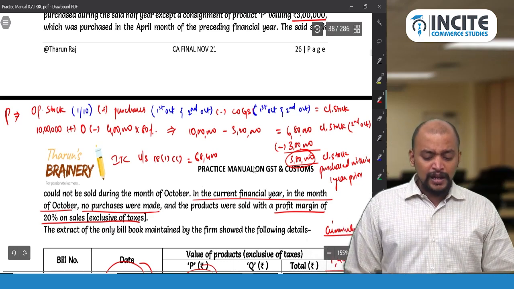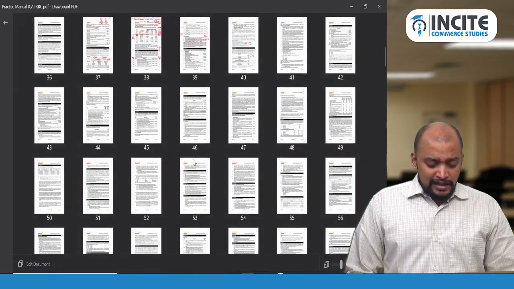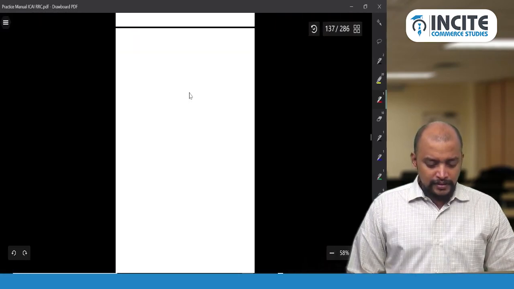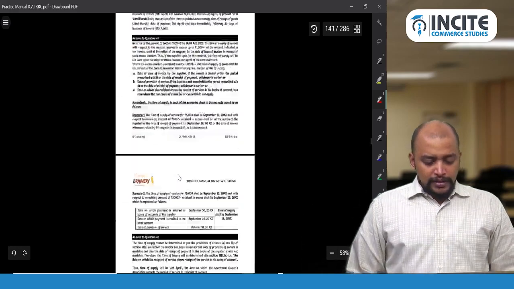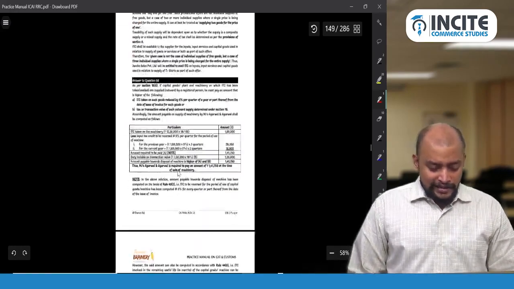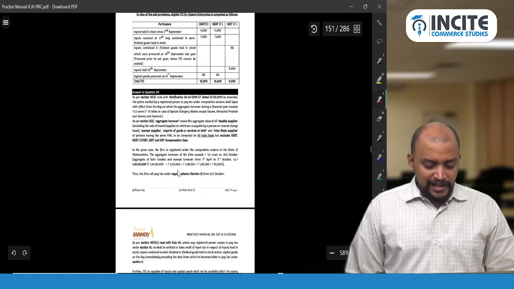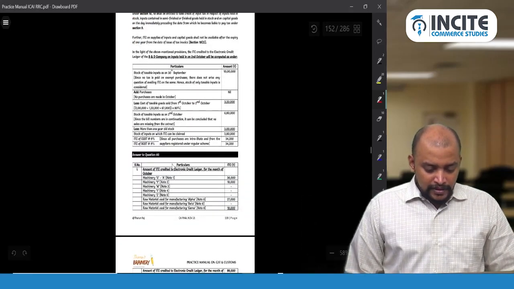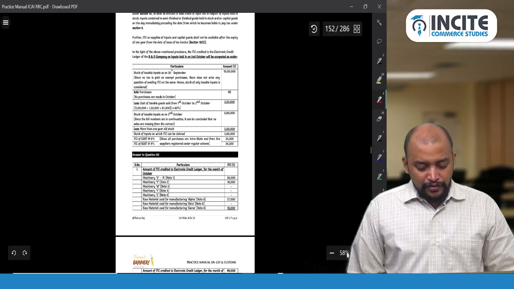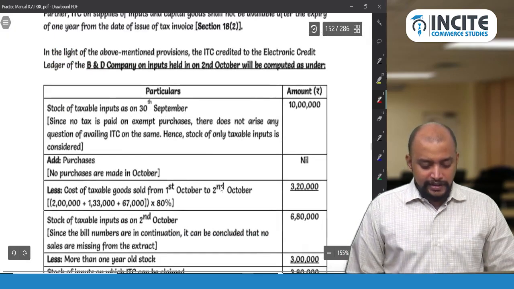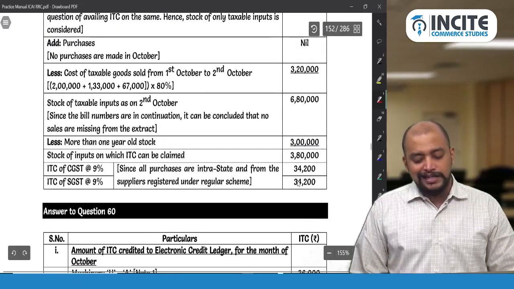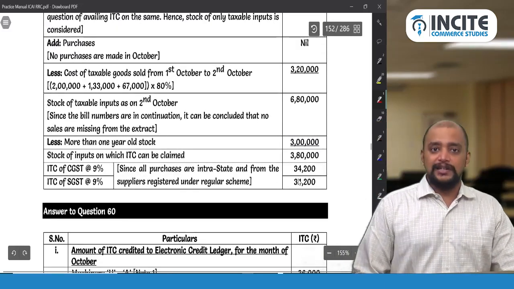Okay. And let's see the answer related to this. See the answer, 59. So 34,200 and 34,200. See this. So 10 lakhs, 3 lakh 20, 3 lakhs, 34,200 and 34,200 is the ITC available as per section 18(1)(c). Okay.